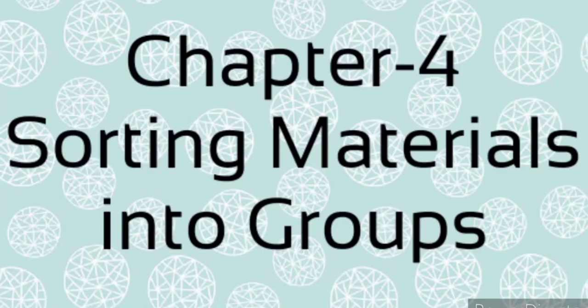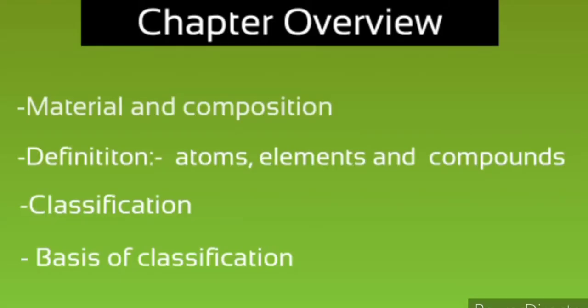Everybody, today we are starting with lesson 4 of science, that is sorting materials into groups. What are we going to study in this chapter? What materials are made up of. We are going to study the definitions of atom, elements, compounds. Then we are going to study what classification is, and the different bases on which materials can be classified.